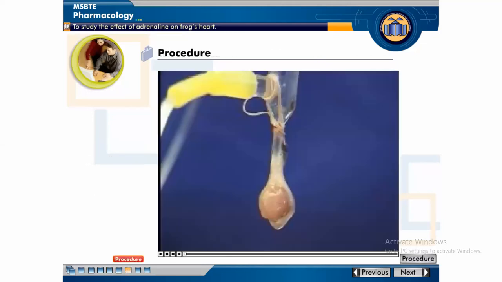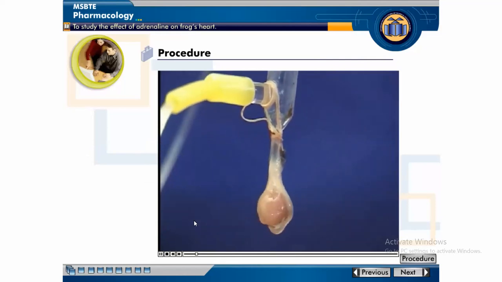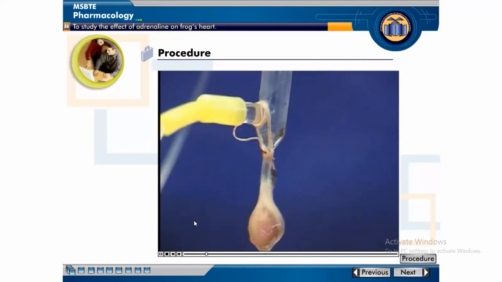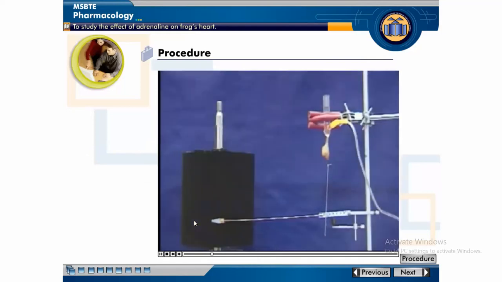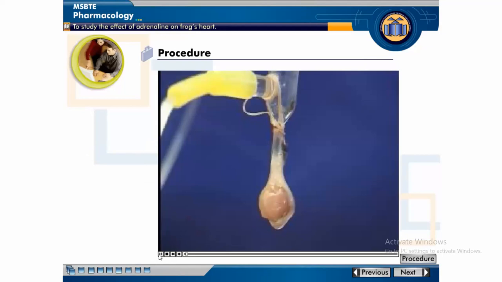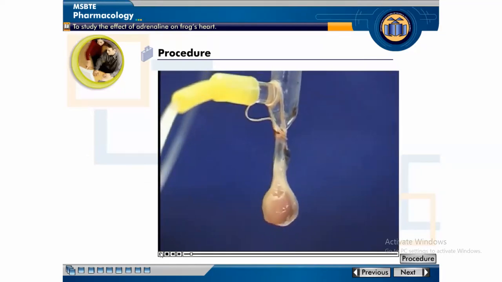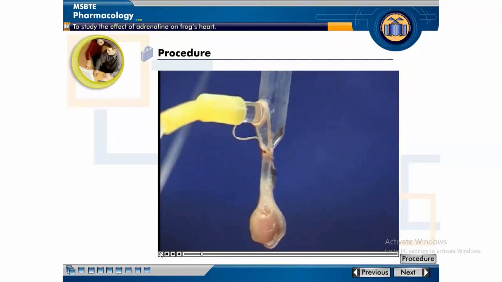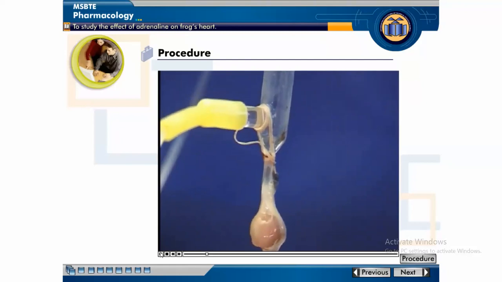The next part, procedure. For studying the effect of adrenaline on frog's heart, perfuse the isolated and mounted frog's heart with frog ringer solution.